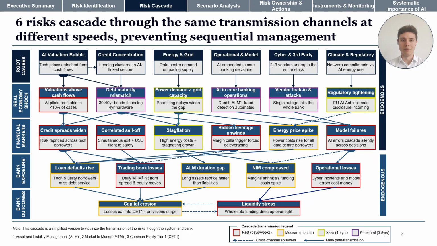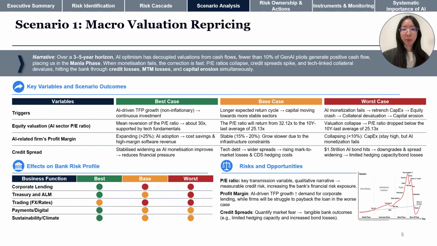In Scenario 1, we analyze a macro-ledger repricing case over a 3 to 5 year horizon. Our narrative focuses on the decoupling of optimistic AI growth expectations and actual enterprise profitability, placing us currently in the manual phase of the bubble model.